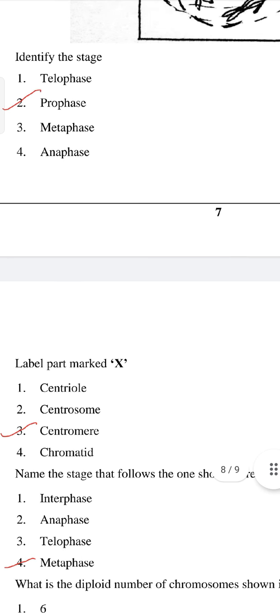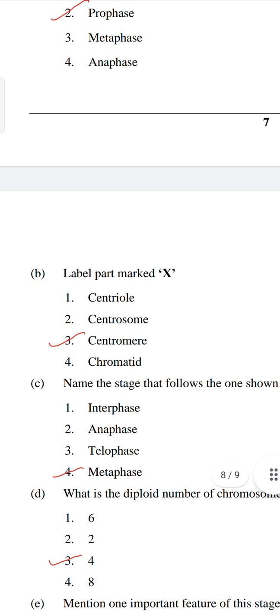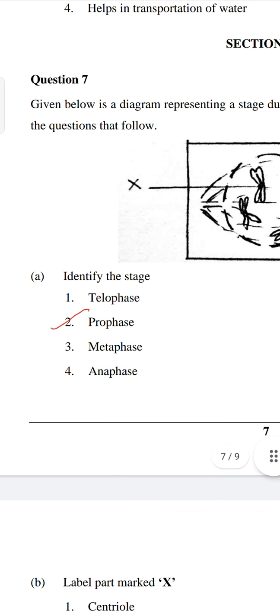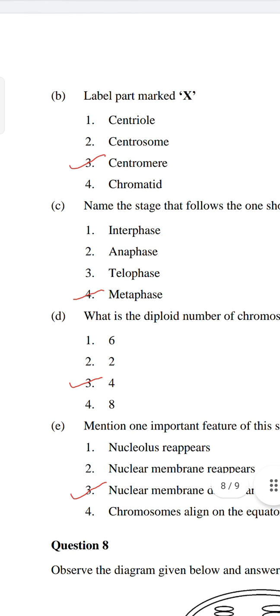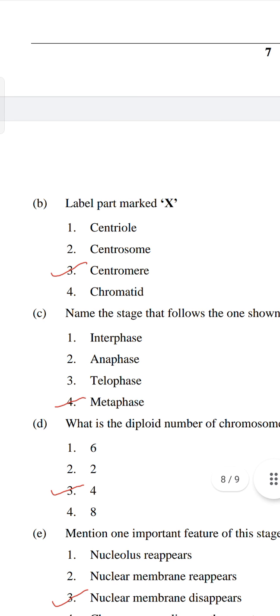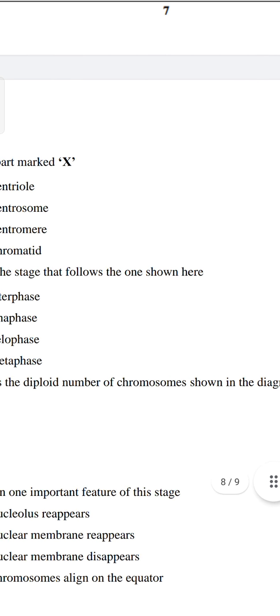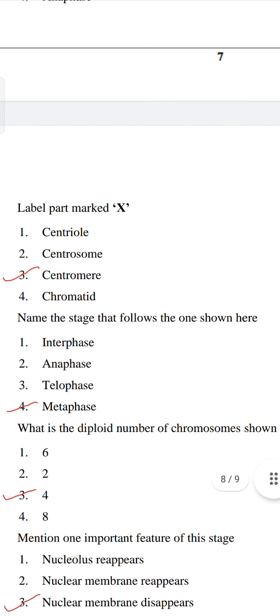Name the stage that follows the one shown here. We have to tell the stage which comes after prophase. It is metaphase, because after prophase, metaphase will come, and the chromosomes will align at the equatorial plane of the cell.